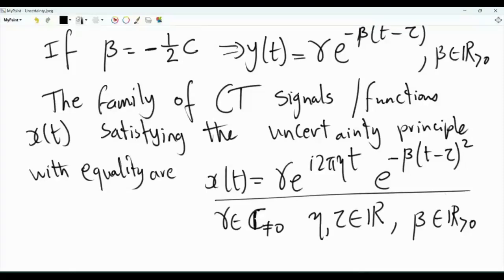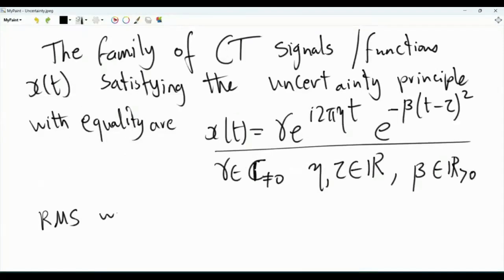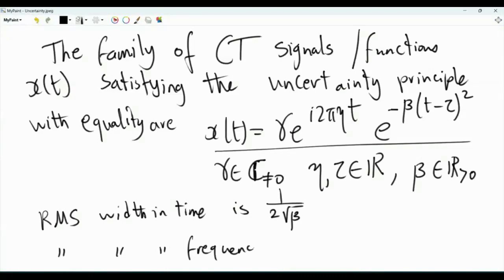For those functions, the RMS width in time times the RMS width in frequency is exactly equal to 1 over 4 pi. We can check that the RMS width in time is 1 over 2 square root of beta, and the RMS width in frequency is square root of beta divided by 2 pi.